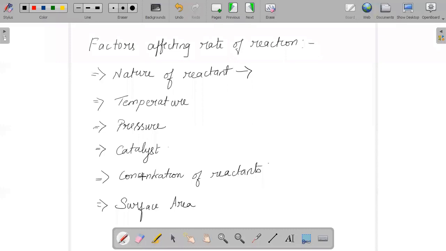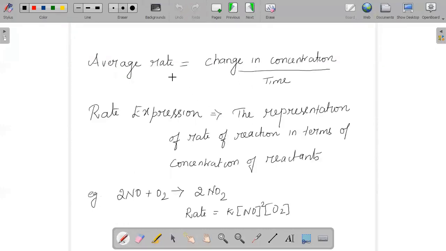And the last one we say is surface area. The rate of a reaction will increase with the increase in surface area of your solid reactant. There will be an increase in reaction rate if there is an increase in the surface area you are having. And the next factor we can say is your average rate of a reaction.